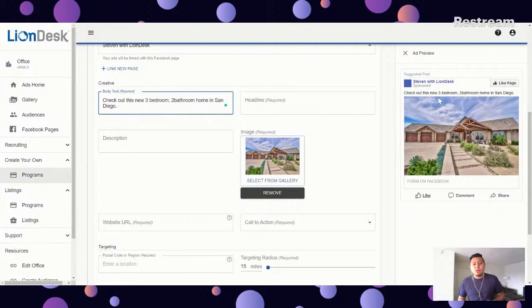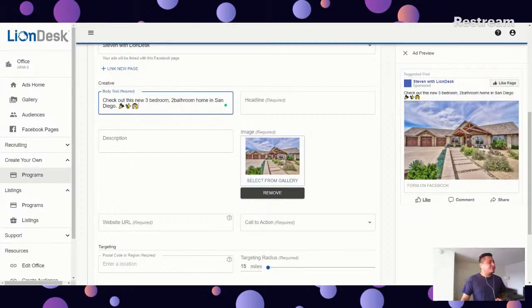With the body text, you want to make sure that you keep it under 3 lines, right? So this is 2 lines. We can continue adding a little bit more. With the body text, you are able to add in emojis. Definitely recommend doing so. If you're using a PC, all you have to do is right-click and you will see the emoji option. I'm pretty sure Mac also has something similar, just not sure what buttons to click here. But you can add in any emoji that you'd like, and you'll see that appear here in your ad.